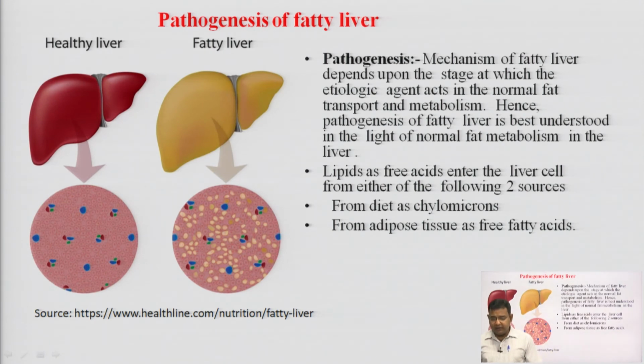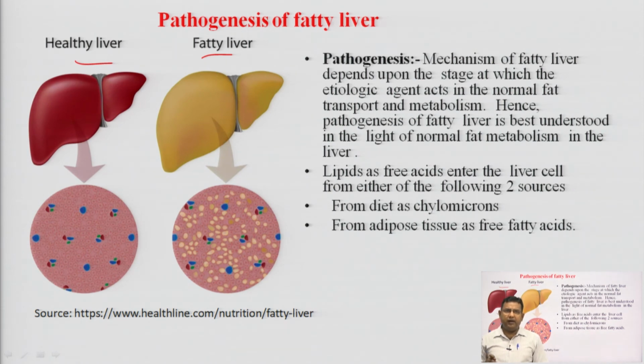Next, the pathogenesis of fatty liver. So, healthy liver this one and fatty liver this one. There are the changes. What are the changes? Pathogenesis: the mechanism of fatty liver depends upon the stage at which the etiologic agent acts in the normal fat transport and metabolism. Hence, the pathogenesis of fatty liver is best understood in the light of normal fat metabolism in the liver.